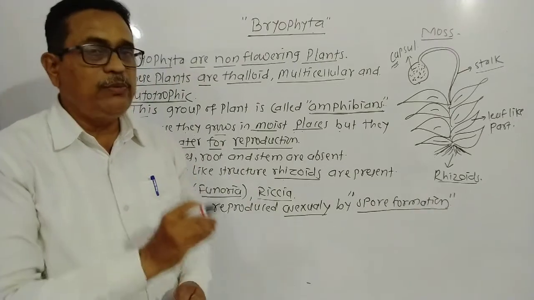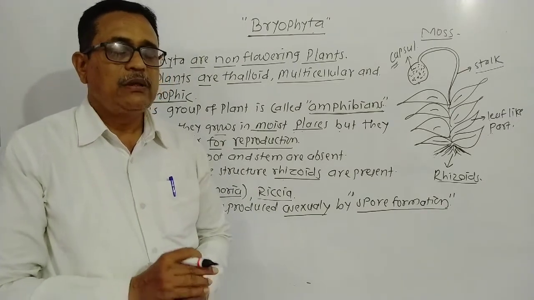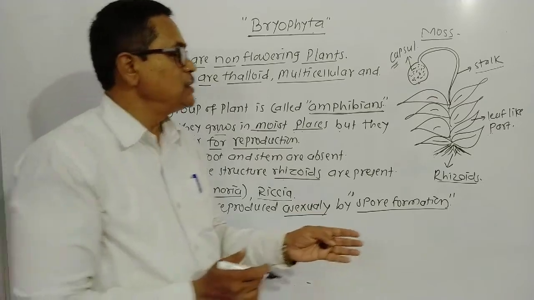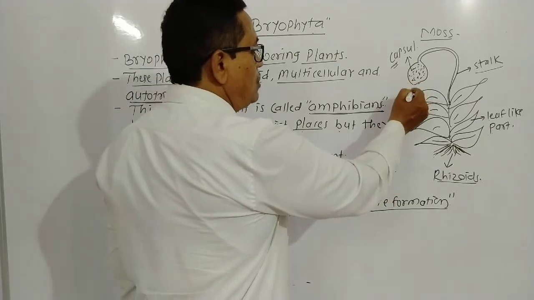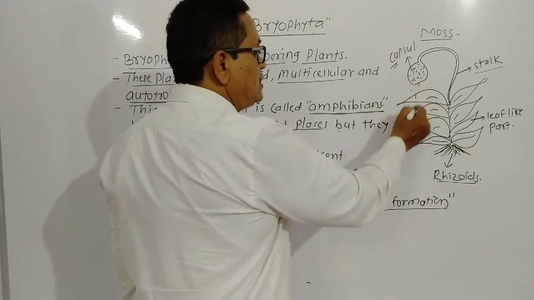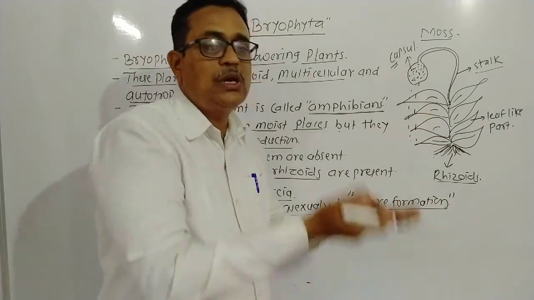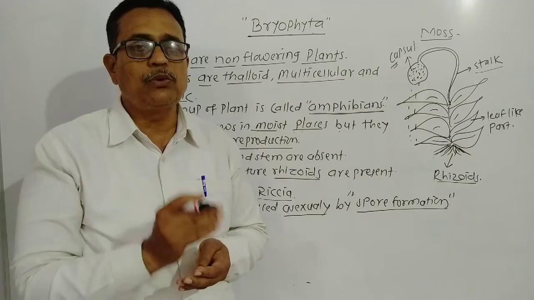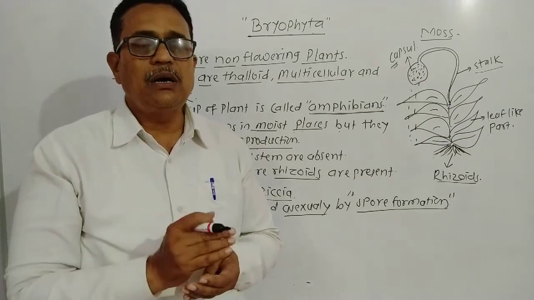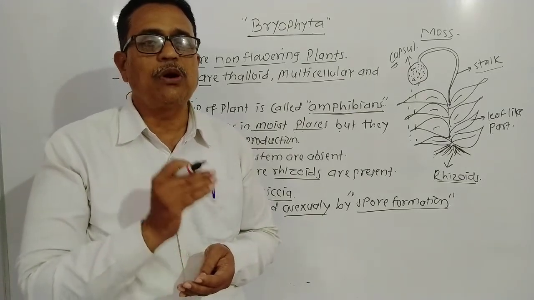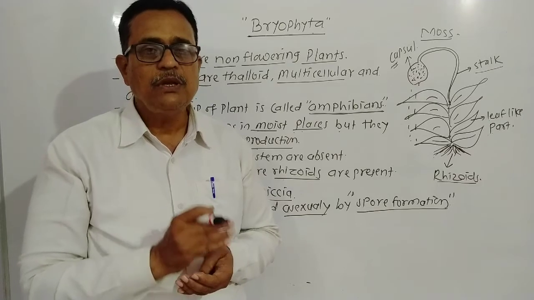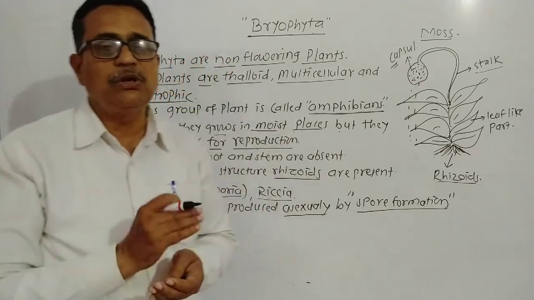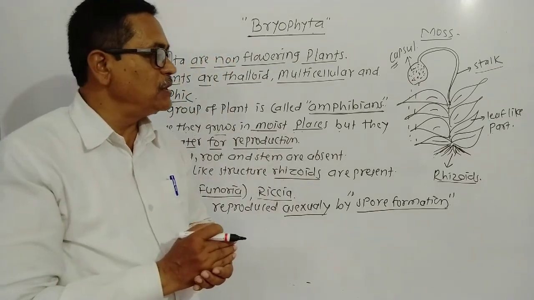When the capsule matures, it bursts, and the spores fall on moist places and grow into new moss. In this way the plants reproduce asexually by spore formation.